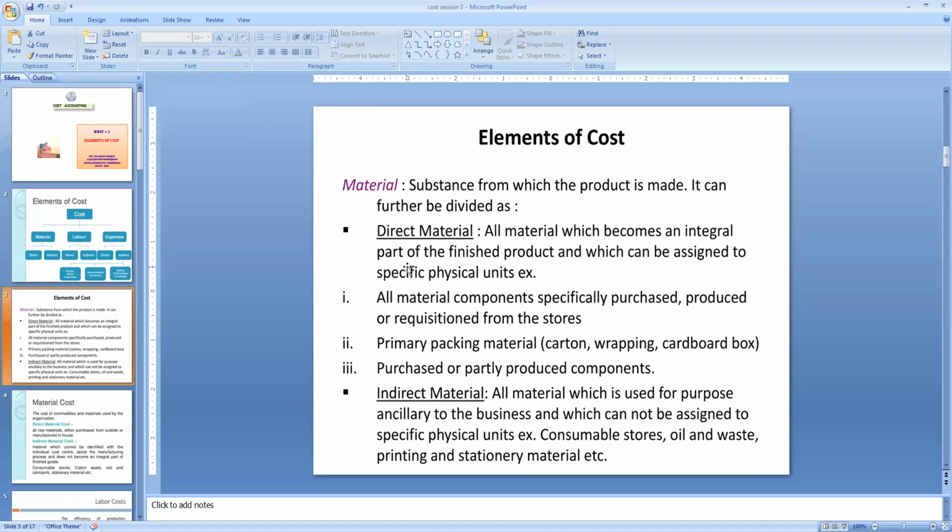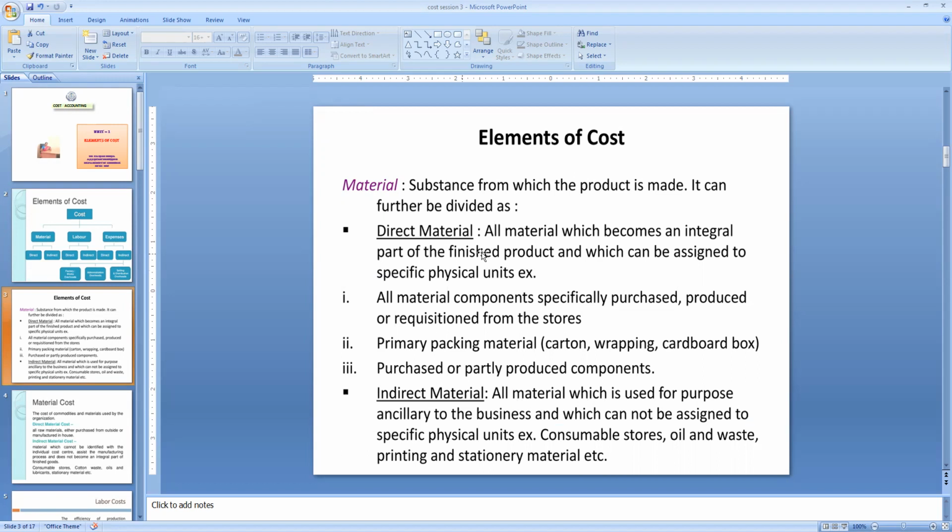Again, in the case of materials, there are two types: direct material and indirect material. What is the direct material cost? The materials that enter into and form a part of a product are known as direct material. Direct materials are those materials which become a part of a product,